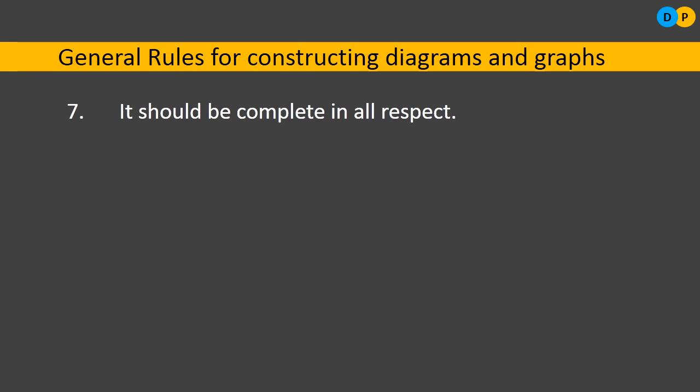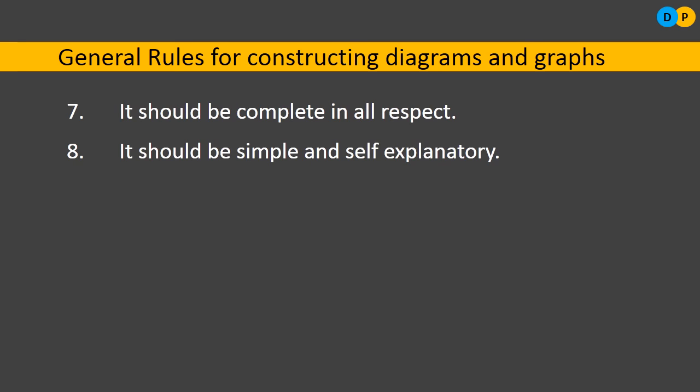Everything should be complete, nothing should be left over. Followed by that, a diagram should always be simple and, at the most, self-explanatory. A common man should not need the help of another statistician to explain what this particular diagram or chart is talking about. It needs to be a self-explanatory one.